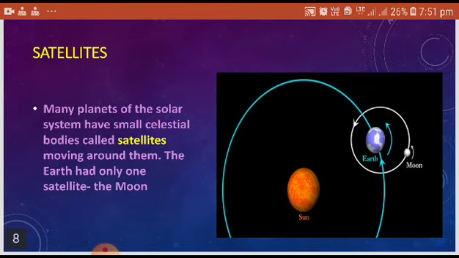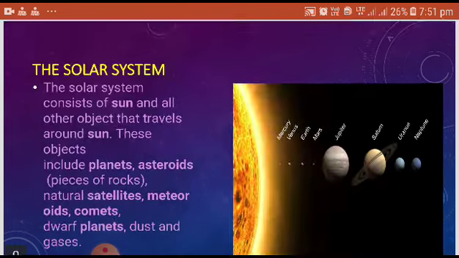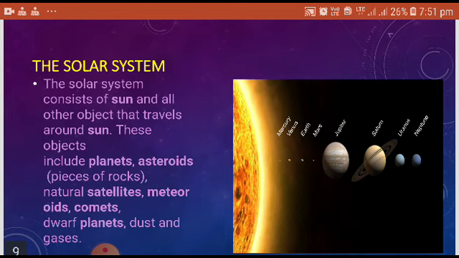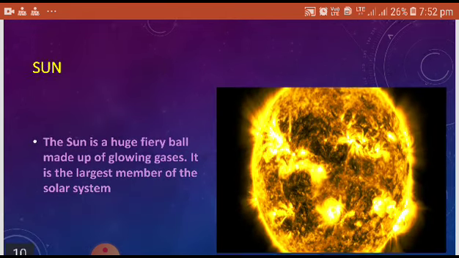Satellites. Many planets of the solar system have small celestial bodies like satellites moving around them. The Earth has only one satellite, the Moon. The solar system consists of the Sun and all other objects that travel around the Sun. These objects include planets, asteroids, pieces of rocks, natural satellites, meteoroids, comets, dwarf planets, dust and gases.